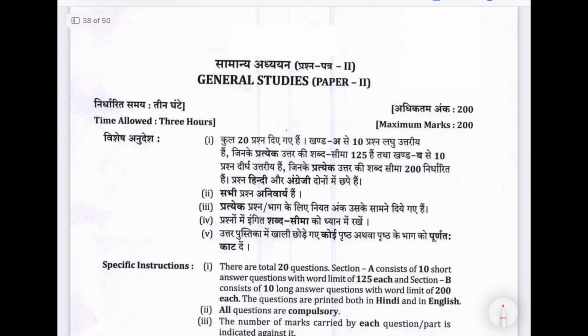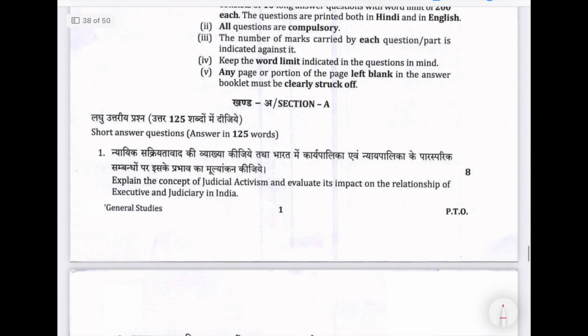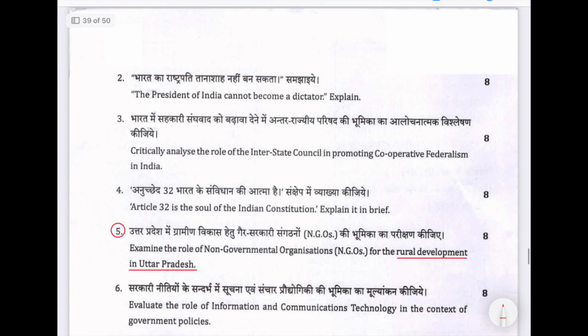This is GS2. Now GS2. Then again, explain the concept of judicial activism, evaluate its impact on the relationship of executive and judiciary in India. Explain why the President of India cannot become a dictator.